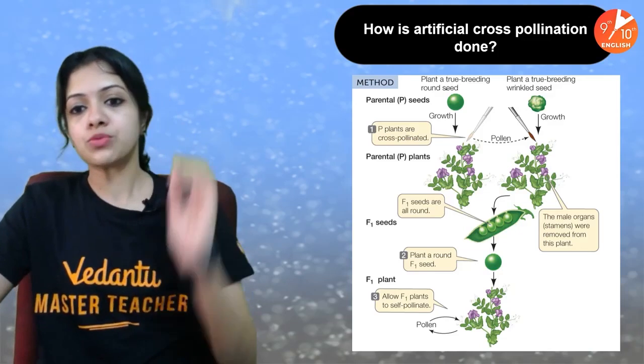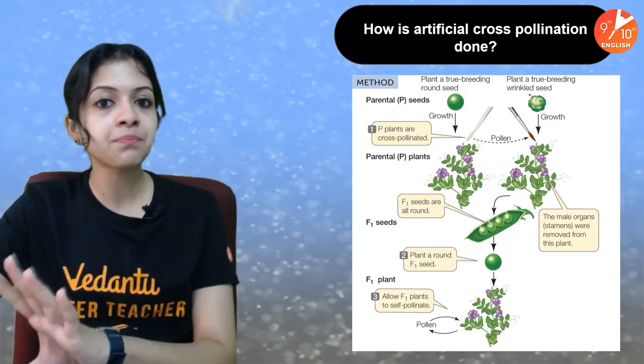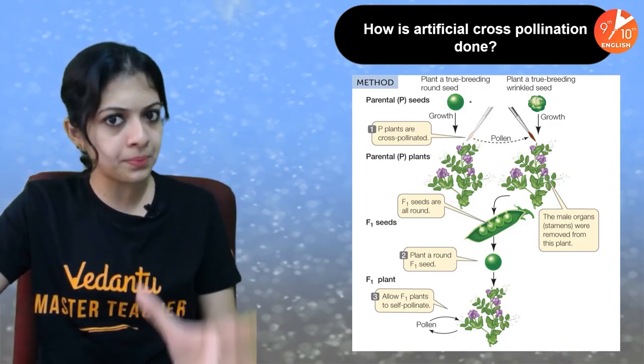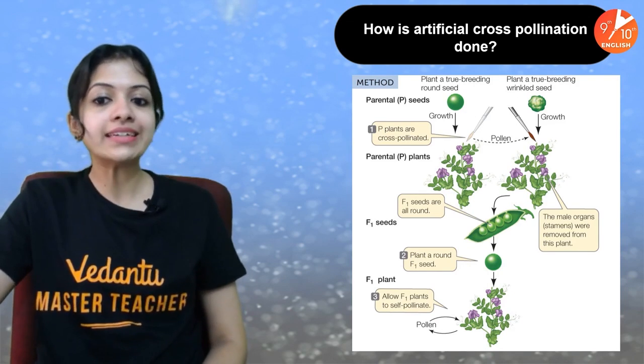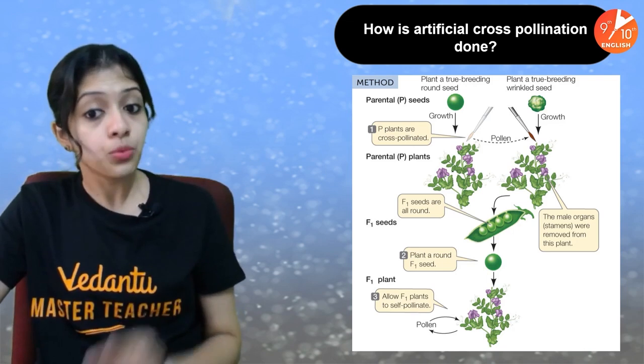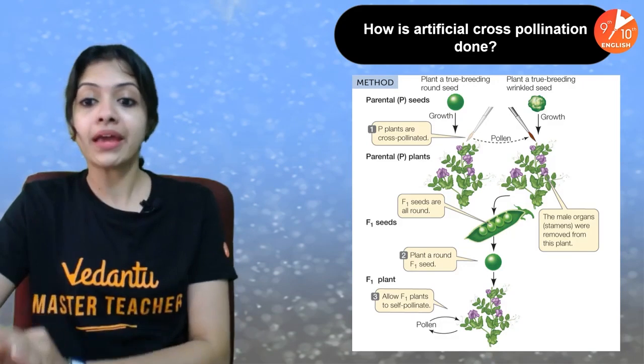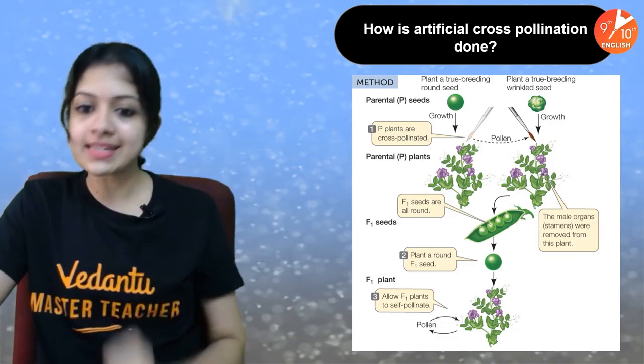So he chose both of those as parent 1 and parent 2. He took the seeds of P1 and P2, and he grew them to get the parental plants: parent 1, which is a round seeded plant, and parent 2, which is a wrinkled seeded plant.